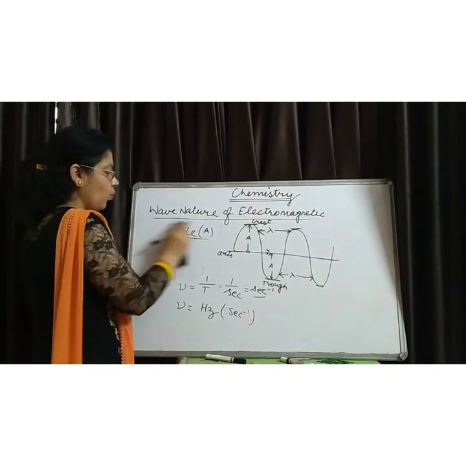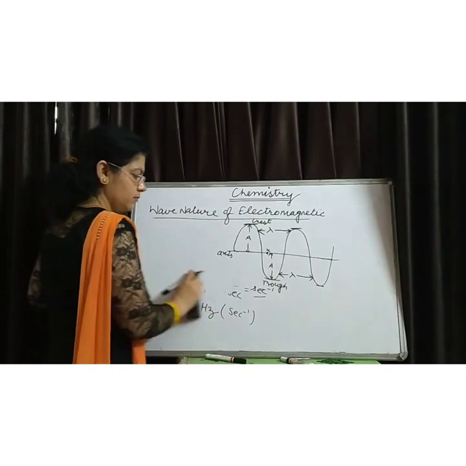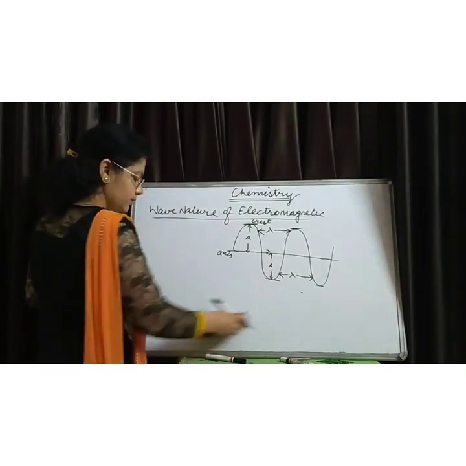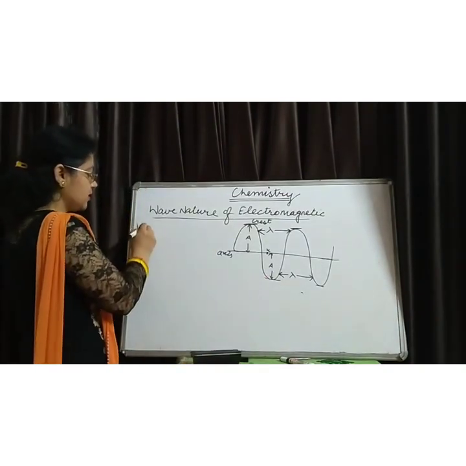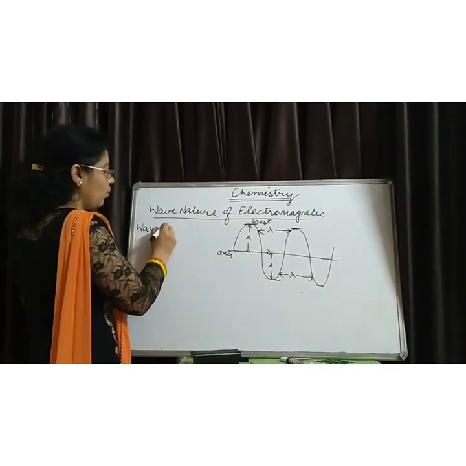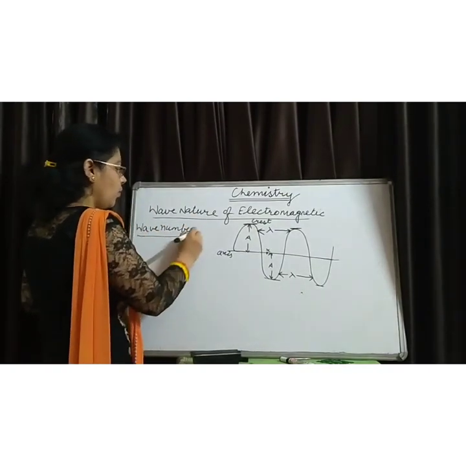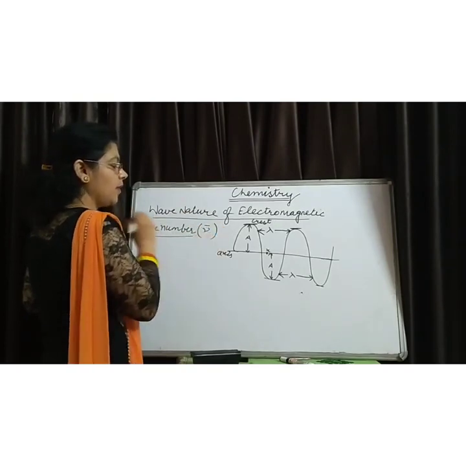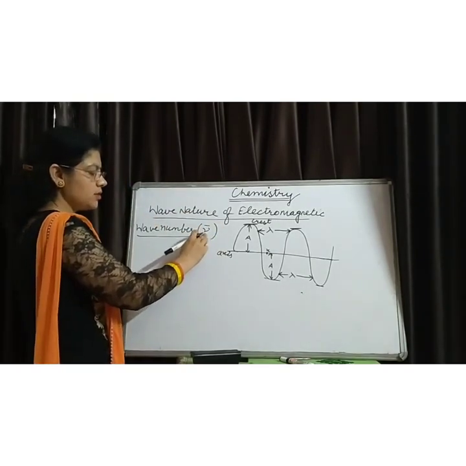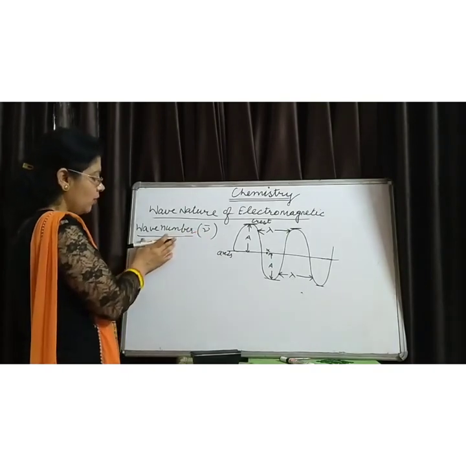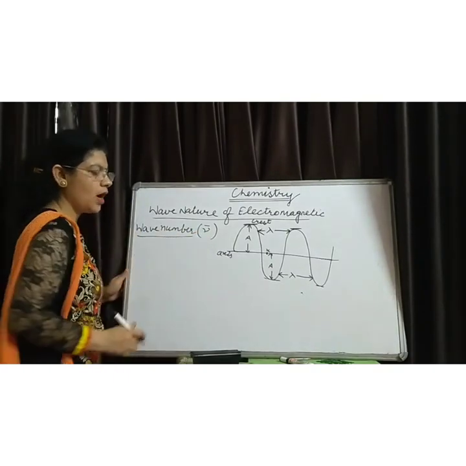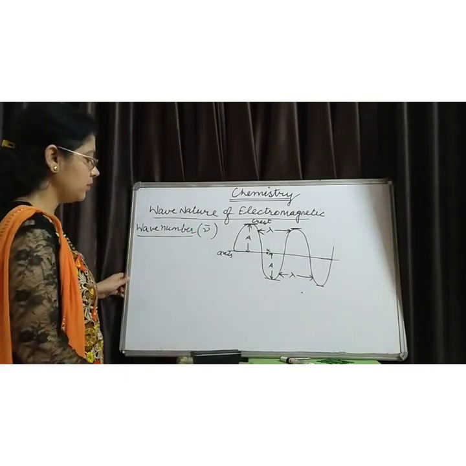Next is wave number, and wave number is denoted by nu bar. This is the symbol of nu bar for wave number. How do we define the wave number?